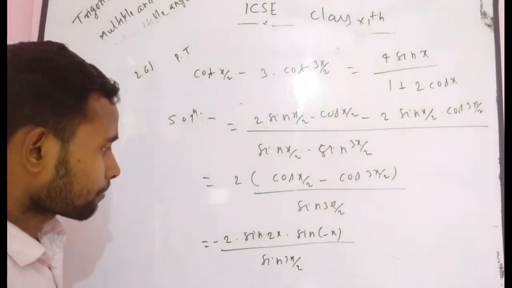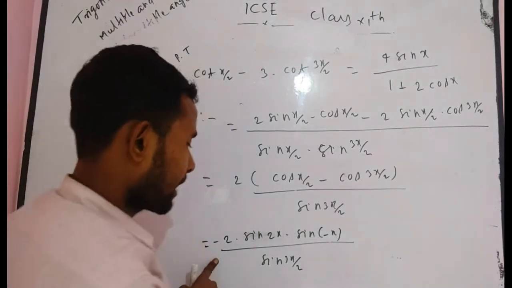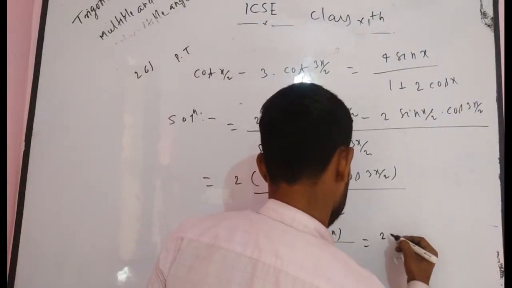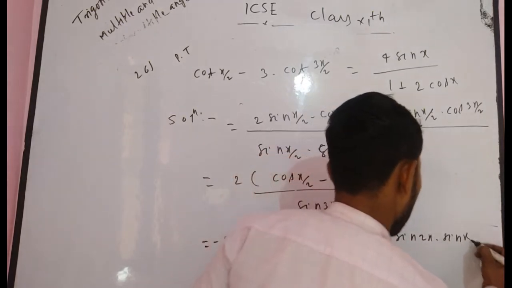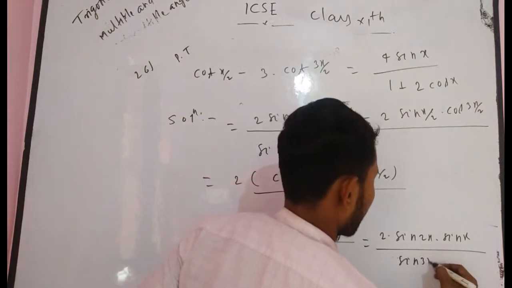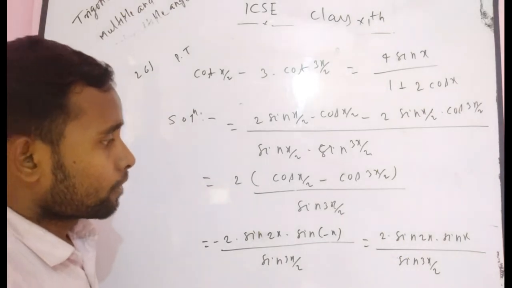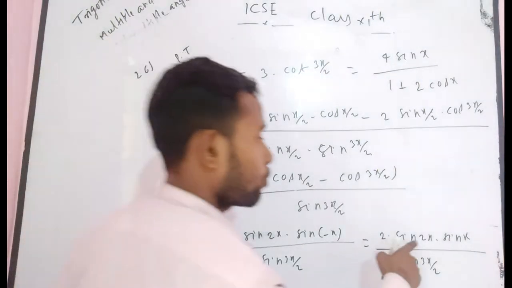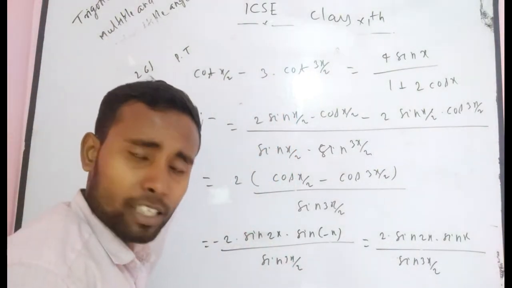Now here minus sin(minus x) can be written as plus sin x. So you get 2 times sin 2x into sin x divided by sin 3x/2 in the denominator. Now, 2 sin 2x into sin x. As you know, sin 2x is equal to 2 sin x into cos x.